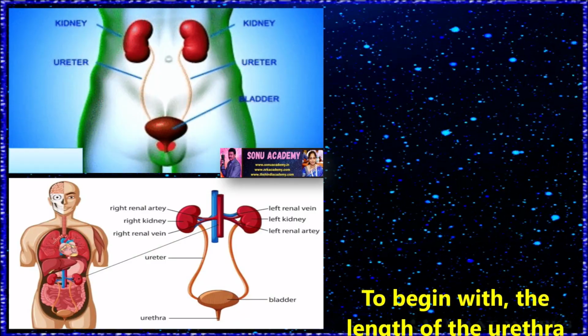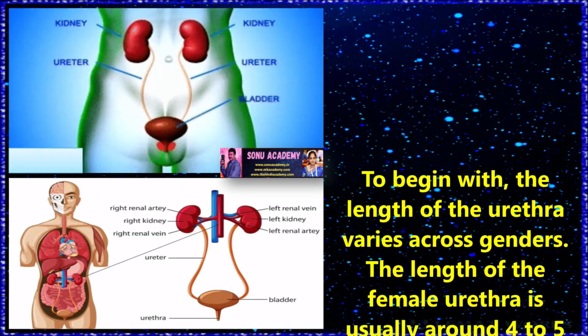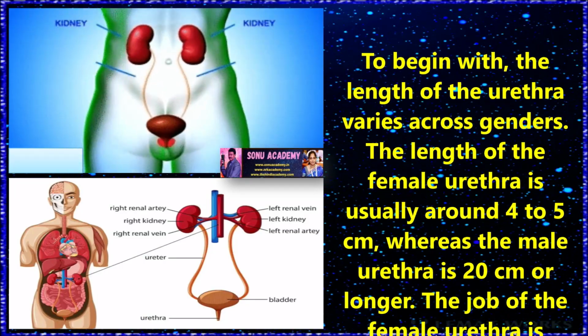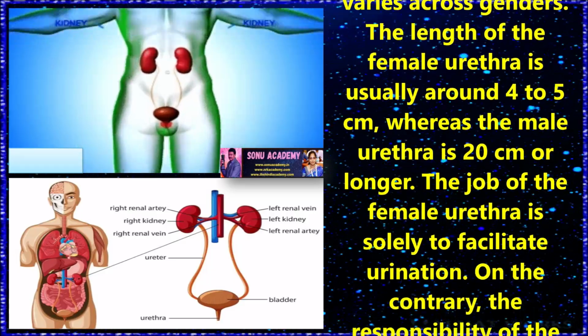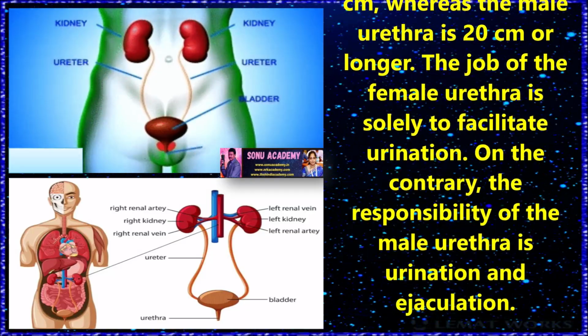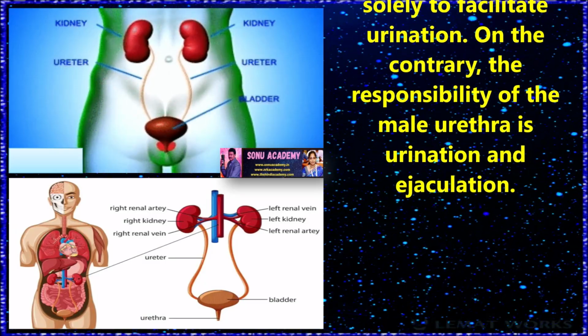Human urethra. To begin with, the length of the urethra varies across genders. The length of the female urethra is usually around 4 to 5 centimeters, as we discussed earlier, whereas the male urethra is 20 centimeters or longer. The job of the female urethra is solely to facilitate urination.